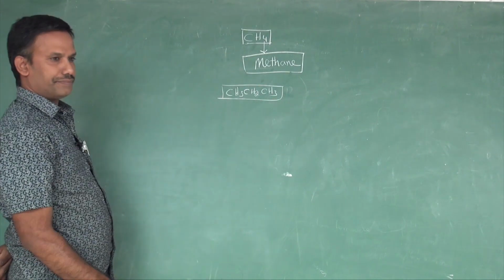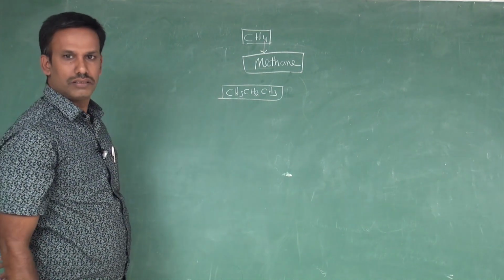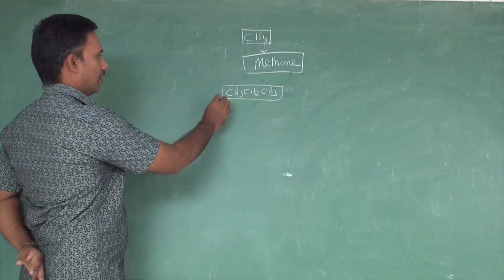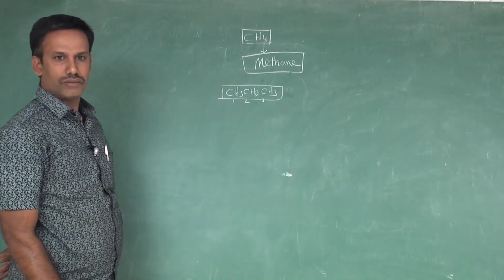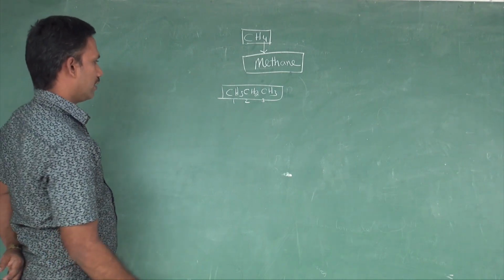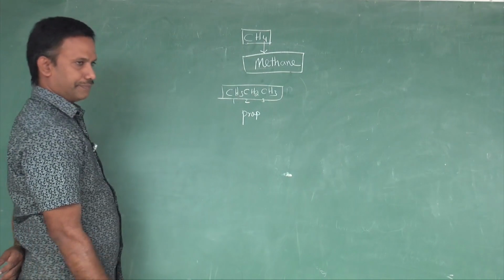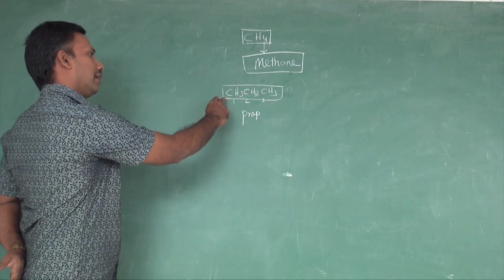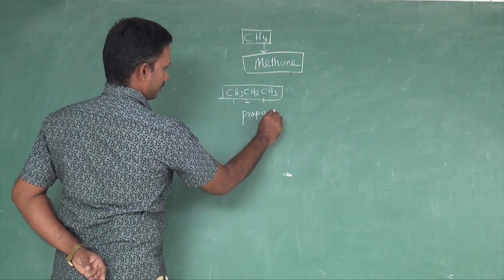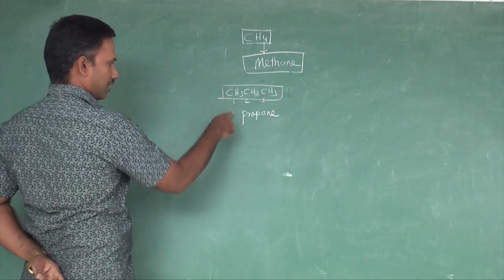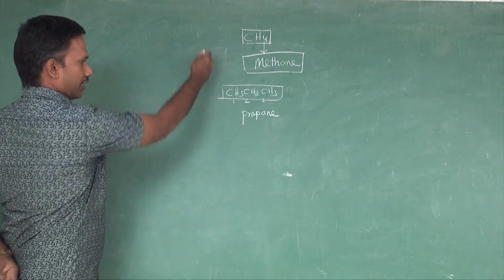Now look at this. Here also there are no extra prefixes. It is only a carbon compound. 1, 2, 3. Only 3 carbons are there. For 3 carbons, the root word is prop. This also comes under alkane, suffix ANE, so propane. So 3 carbon, prop, ANE, propane. So simple. So far we have no trouble.